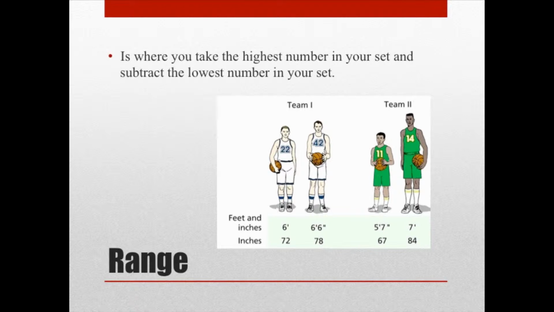Range is where you take the highest number in your set and you subtract the lowest number in your set from it. For example, we have these basketball players with a height of 6 foot, 6'6", 5'7", and 7 foot. So we can go ahead and subtract the highest height, which is 84 inches or 7 foot, and subtract 67 inches or 5'7" and find the range.